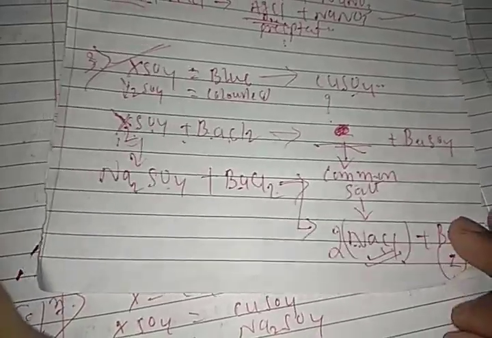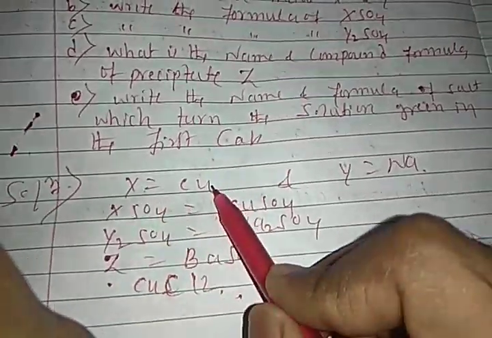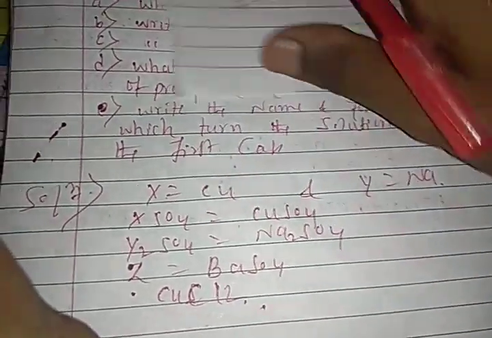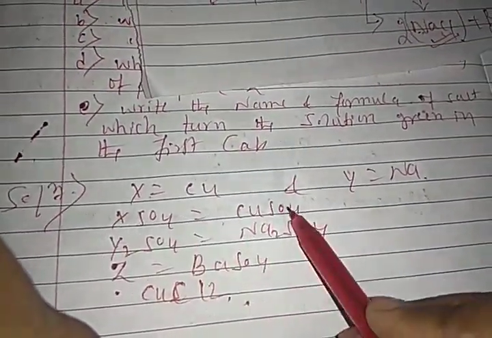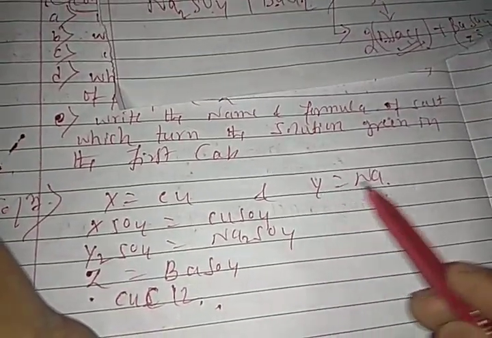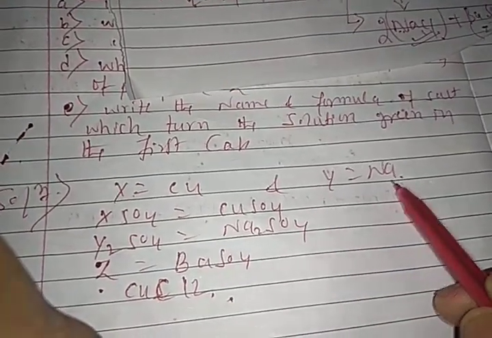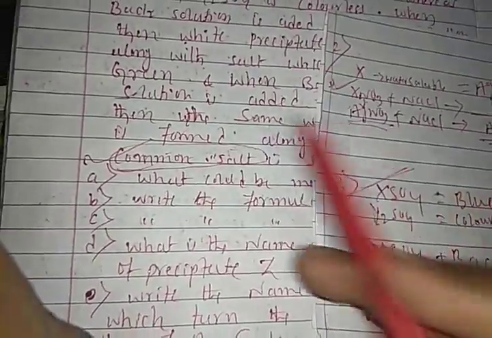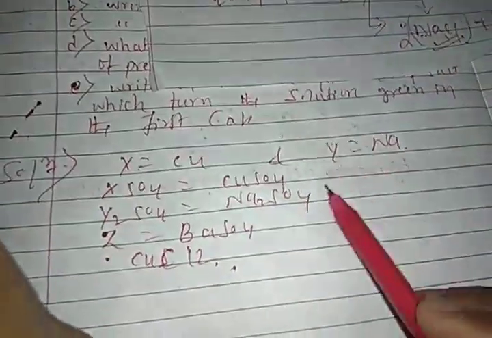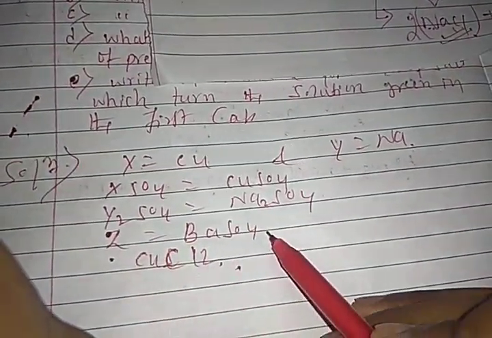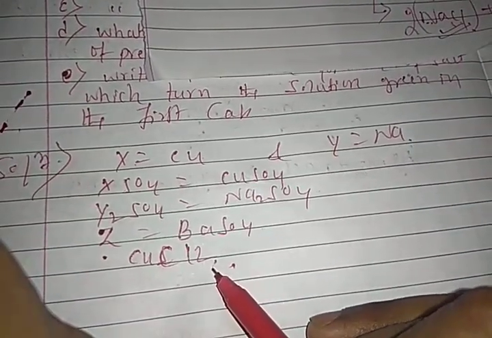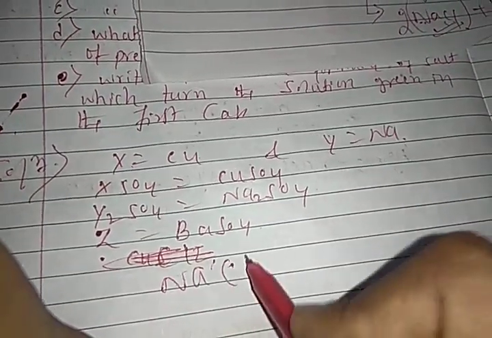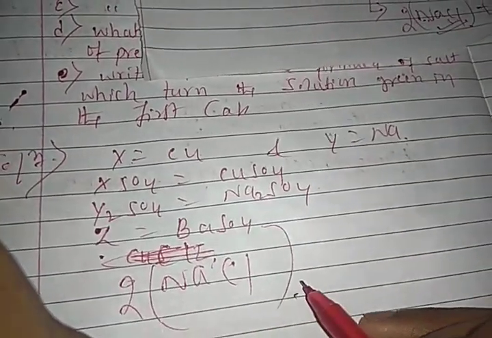Right, students? So our answer is X is copper and XSO4 is copper sulfate. Y is Na, because they have given the hint common salt, so Na2SO4, and Z is barium sulfate. Understood? The final answer is barium sulfate and sodium chloride, 2 times. So like this you have to solve the example, students.